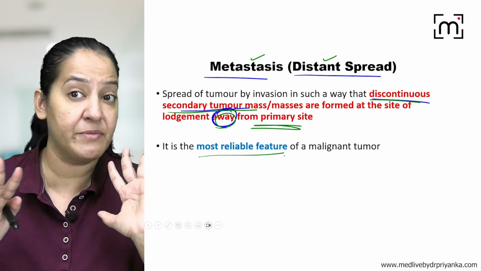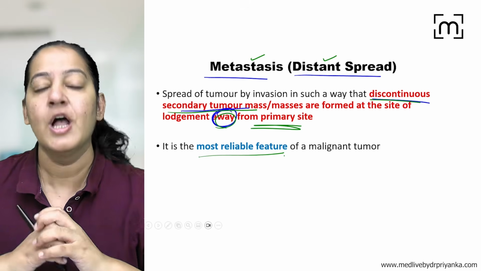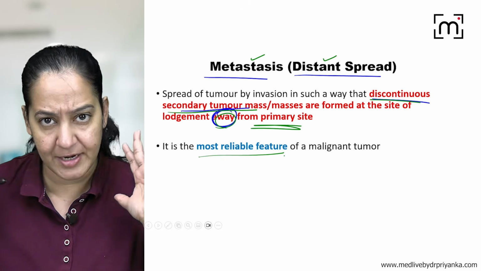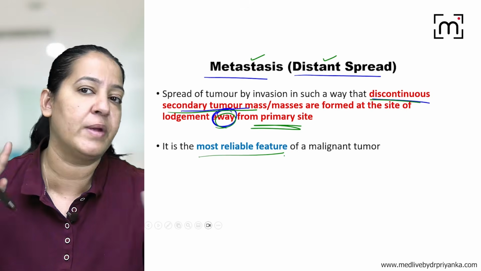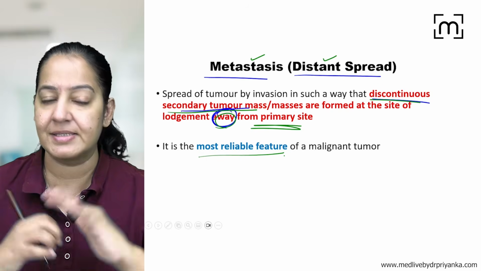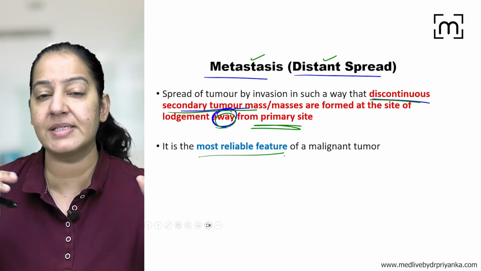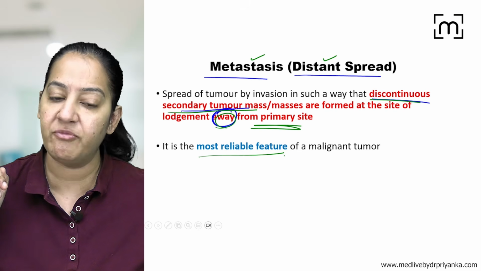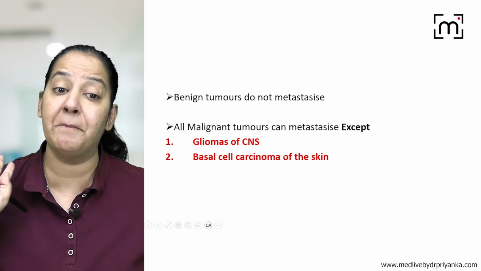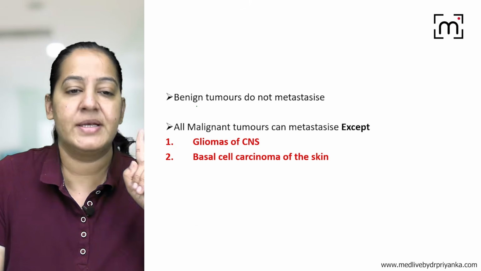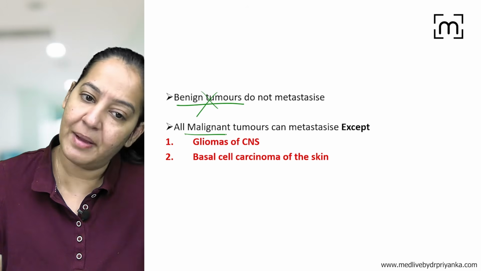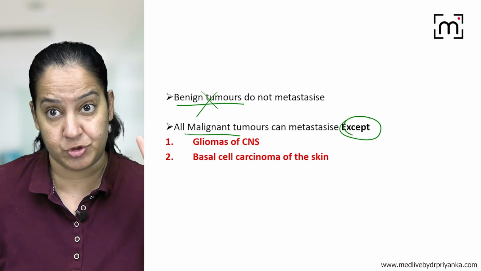There are many differences between benign tumors and malignant tumors. We know there are two types of tumors, the benign and the malignant. The most reliable and short feature to differentiate between benign and malignant is metastasis. Benign tumors never show metastasis, malignant tumors can show metastasis. So it is the most reliable or the hallmark feature of the malignant tumors, not benign. So as I told you, benign tumors never metastasize. All malignant tumors show metastasis except two.